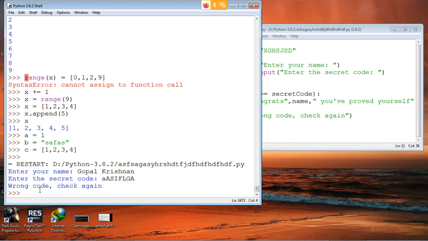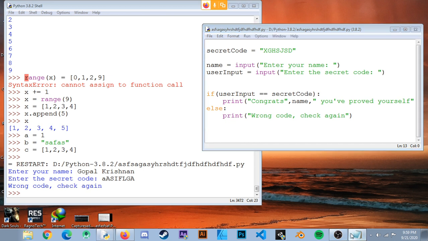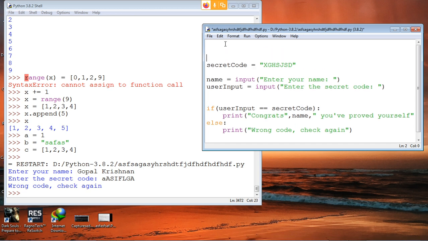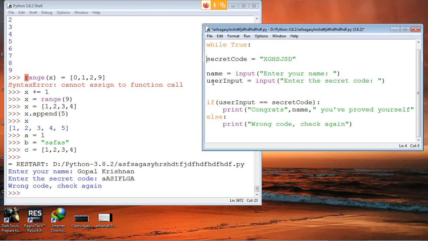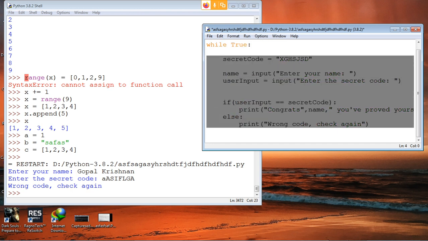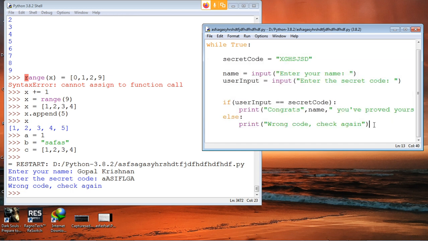So how can we do that? We can create a function and call it again. You are absolutely right. But instead of creating a function, we can do something interesting. We'll use a while loop, something like this: while True. Since True is always true, it's going to run infinitely.